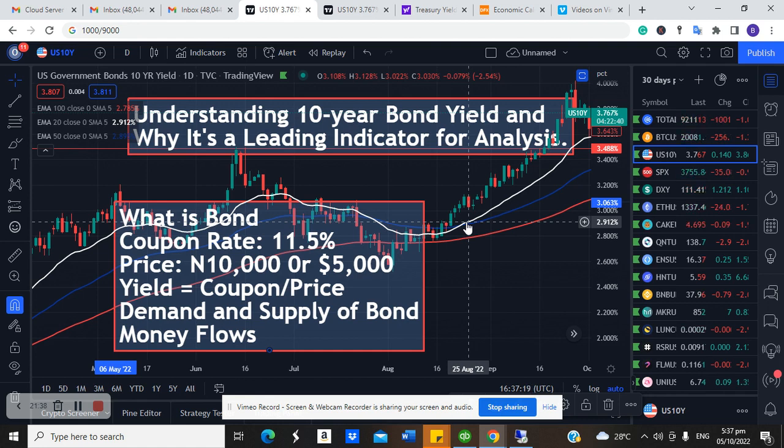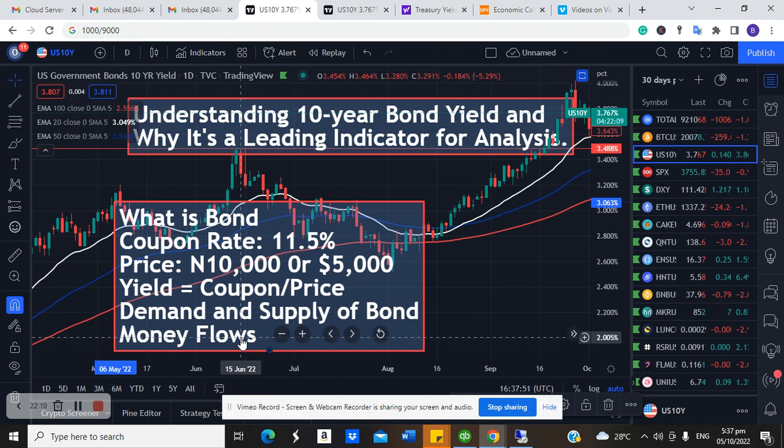However, a time will come where the Fed will say, okay, interest rate is fine, we're no longer increasing rates. Then bond price will be driven more by demand and supply. And this demand and supply is responsible for the money flows you see right here. What is money flow? Money flow is when investors are moving money away from bonds into equities or risky assets like cryptos, or when investors are moving money from equities into bonds.